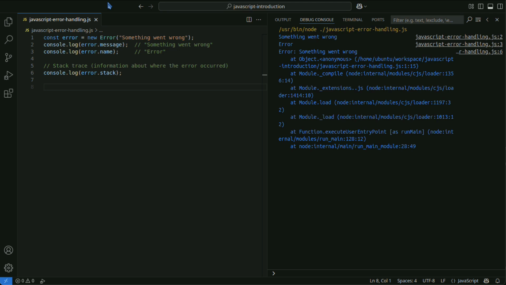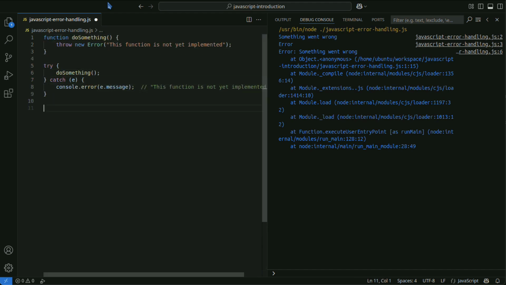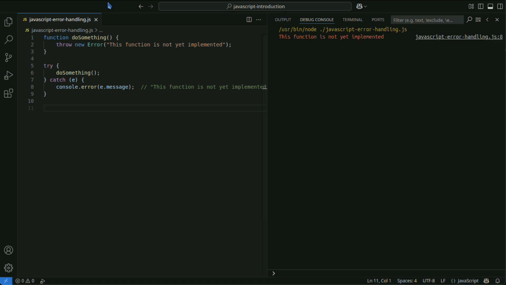In JavaScript, you can throw an error using the throw keyword. This is used to interrupt processing in specific situations and pass control to an error handler. Errors thrown with throw can be caught using the try-catch syntax.